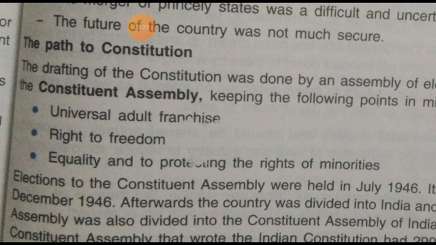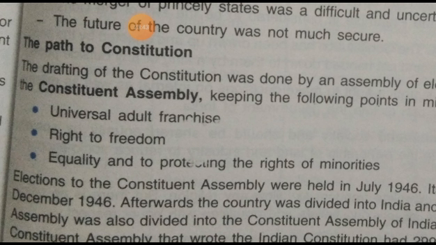For forming the constitution, they kept the following points in mind.